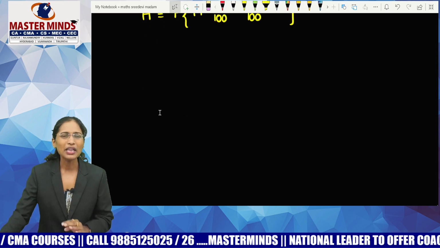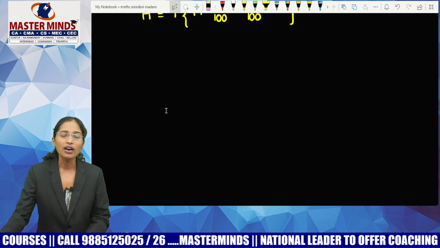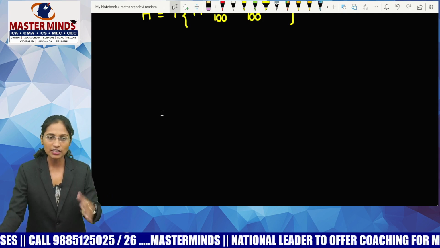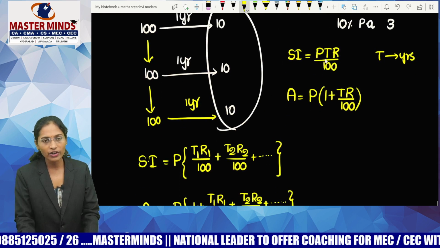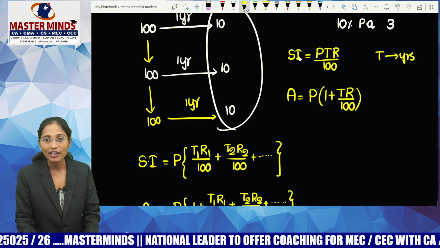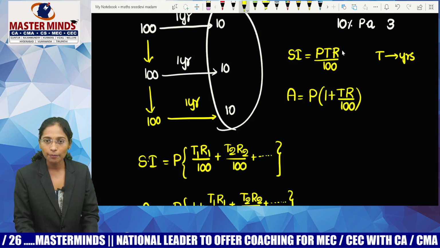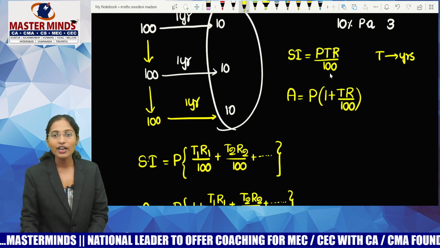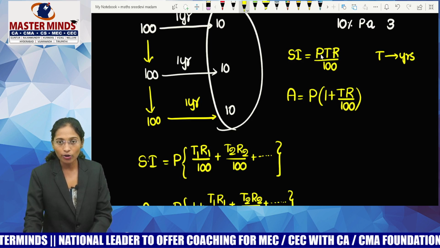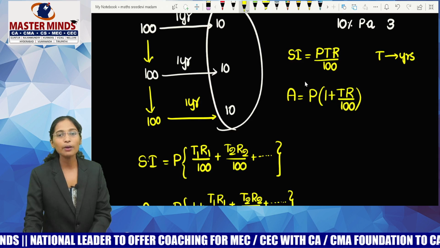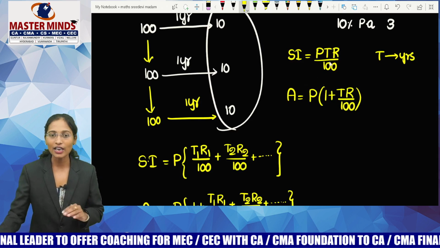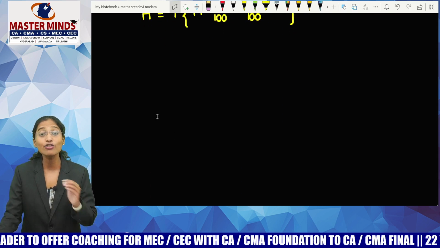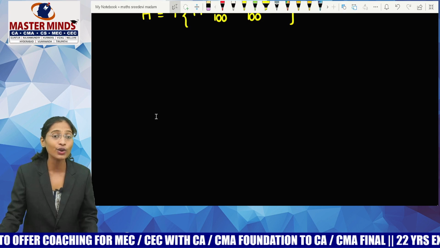Now, guys, there are many formulas to calculate principal, to calculate amount or to calculate time duration. If it is time duration, you will write interest into 100 by PR. If I'm talking about R, interest into 100 by PT. If I'm talking about P, interest into 100 by TR. I'm not writing all those formulas, guys. I'll just simply use my calculator. Instead of by-hearting many formulas, I'll use my calculator because I know my calculator very well.